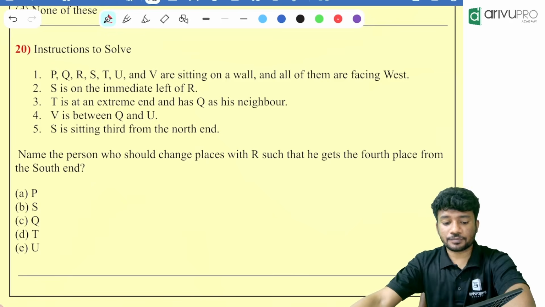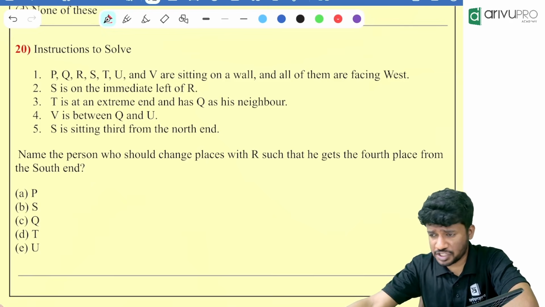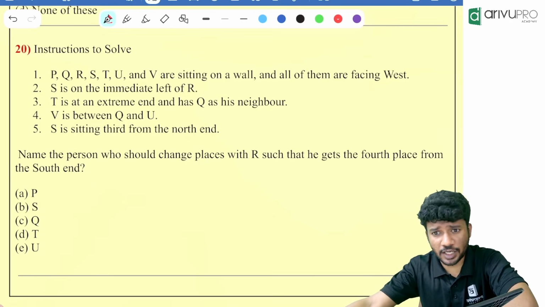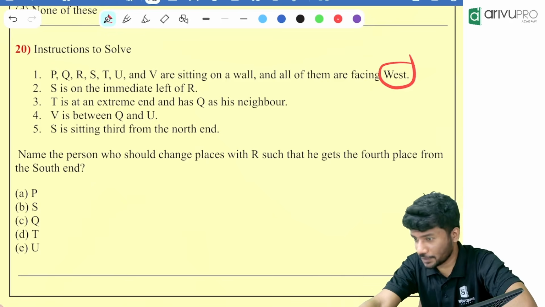Now, instruction to solve. These are the given instructions. It is not a CA Foundation question. It is taken from outside. Okay. In order to solve a question based on this, West.